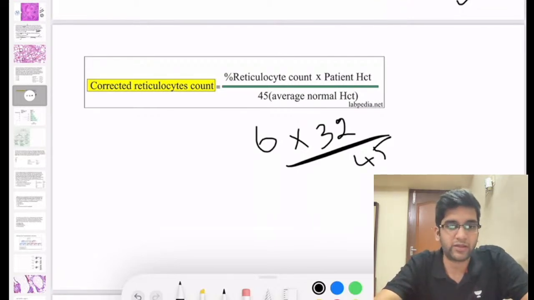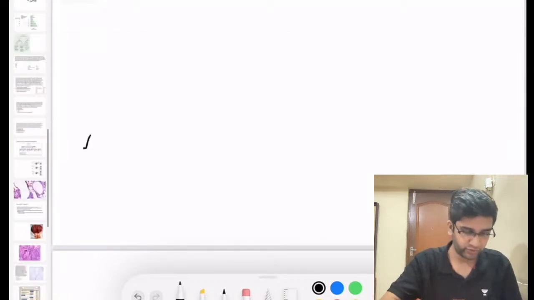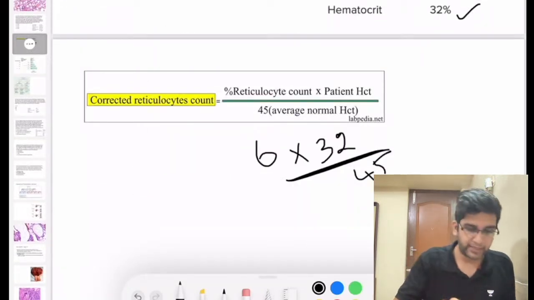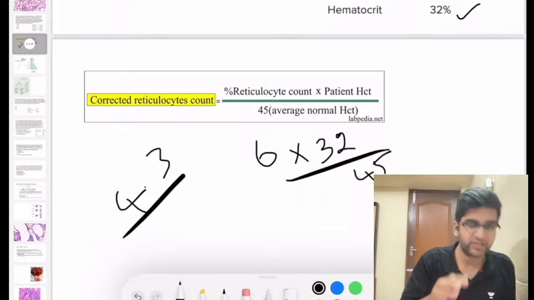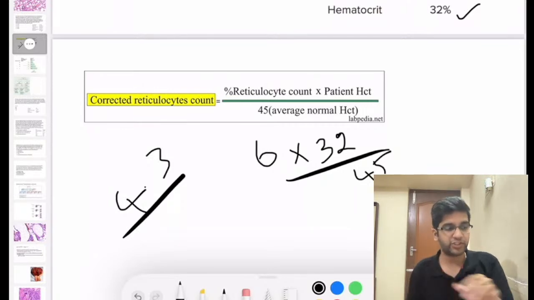So if you calculate it, I need a calculator for it. 6 into 32 divided by 45. It will be in and around 4.2, 4.3. So my answer here is around 4.3, and the closest option here is 4.6. Fine. So that's how you do a corrected reticulocyte count. That's the first step of correction.